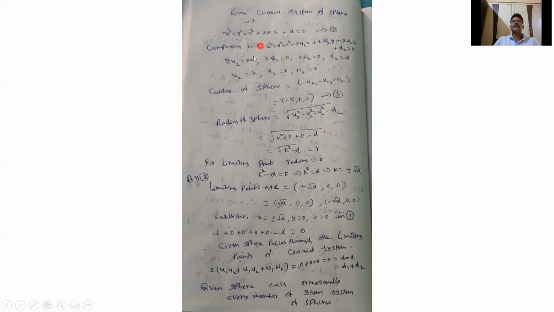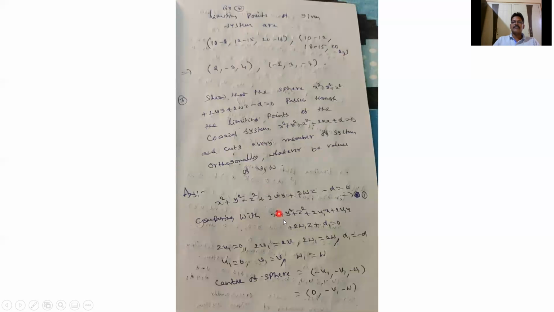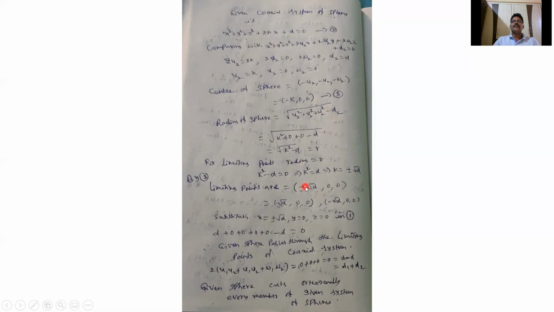Now comparing with x square plus y square plus z square plus 2u2x plus 2v2y plus 2w2z plus d2 equals 0. For the first equation I compared with 2u1x, 2v1y, 2w1z, d1; for the second I compare with u2, v2, w2, d2.